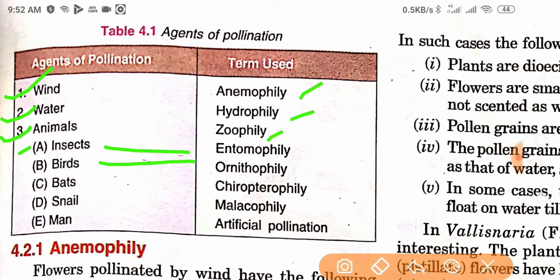By birds, ornithophily. Bats, chiropterophily. Snail, malacophily. Man, artificial pollination. So these are mainly three agents of pollination, and on that third, animals also have five types. So we will read about it in detail in the next class.